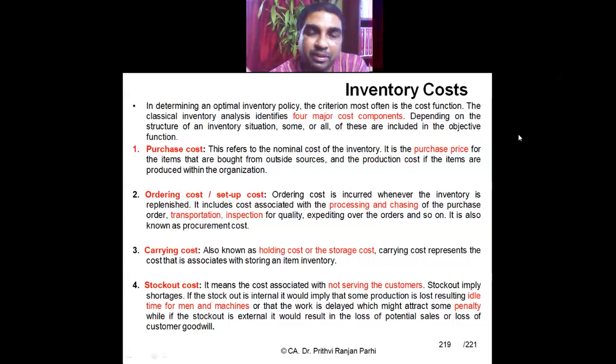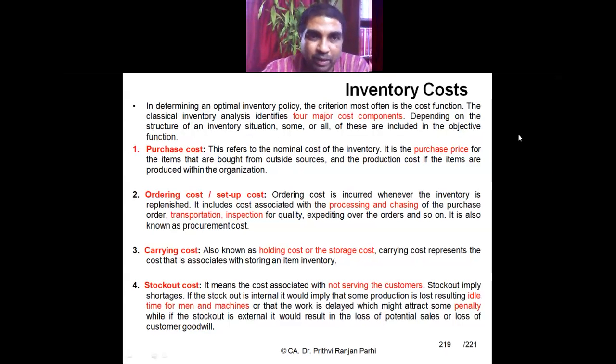Carrying cost: when you hold the inventory, there is some storage cost involved. There is a cost of deterioration also. All these things consist of carrying cost. Stock out cost: if for some reason there is some stock shortage and because of which production is disturbed, you are unable to serve the customer, it will involve some kind of cost. It will bring idle time for men, idle time for machines. Sometimes you might have to pay a penalty. That is called your stock out cost. So these are the costs which are involved in inventory management.